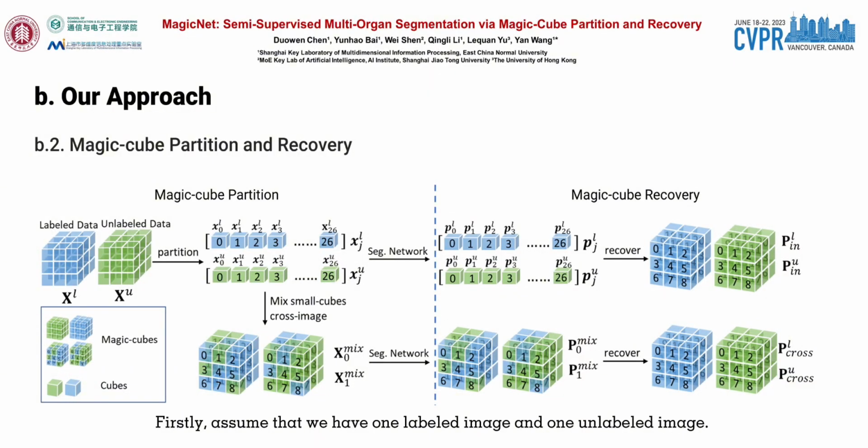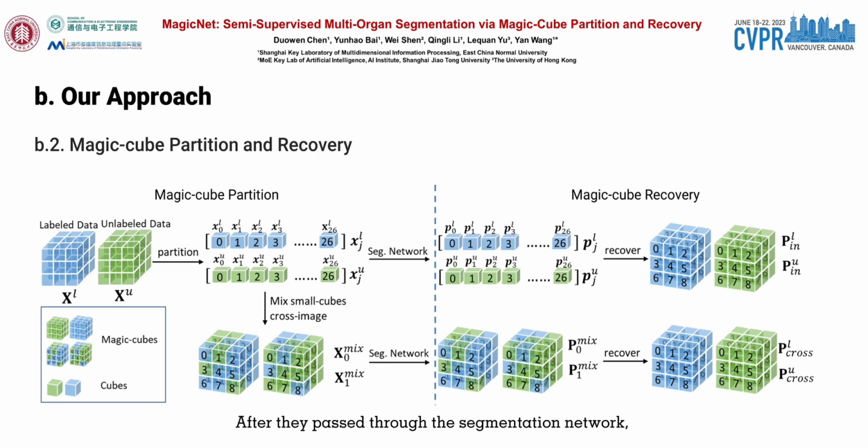Firstly, assume that we have one labeled image and one unlabeled image. The two images are partitioned into small cubes with the same sizes, and these cubes from the two images are randomly mixed to the original size while keeping their original relative positions in their original images. Then, these mixed images compose the branches of our method.